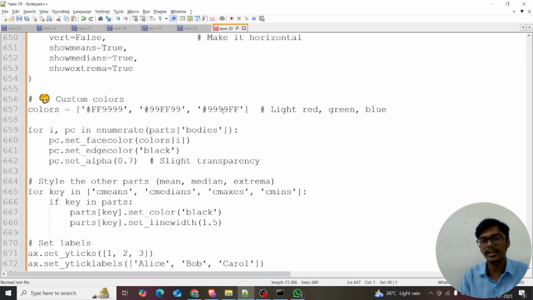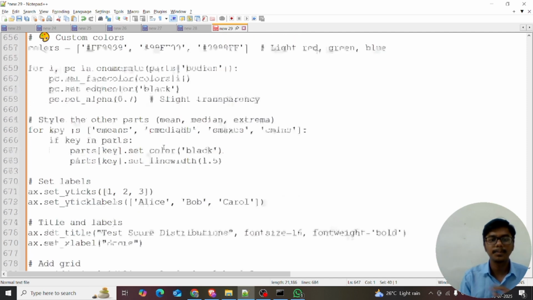These are the color codes. You can write red, green, blue, and try different colors. I just want to explain the possibilities, so I'm using color codes. You can also get the color codes from the internet. Red is FF 4999 99, FF 99 is green, and 4999 FF means the blue.